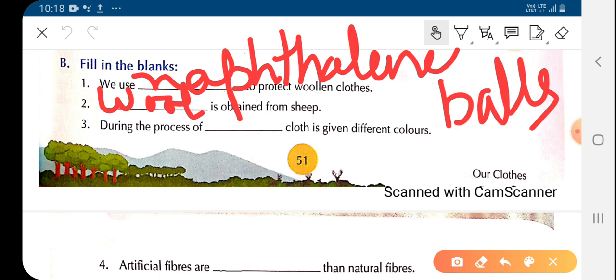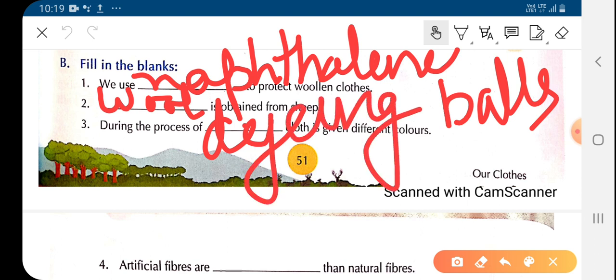This process of coloring the cloth or the fabric is called dyeing. So you will write here D-Y-E-I-N-G, dyeing. The process of coloring the cloth or the fabric is called dyeing.